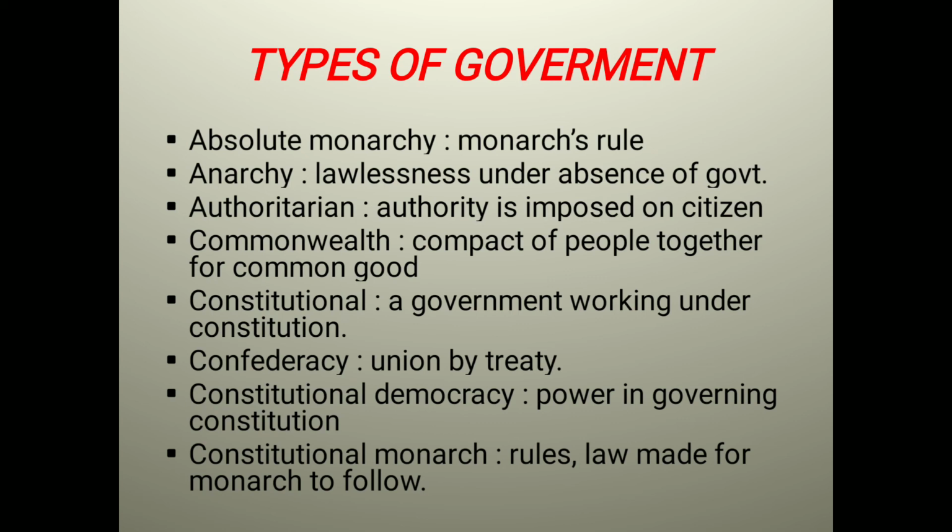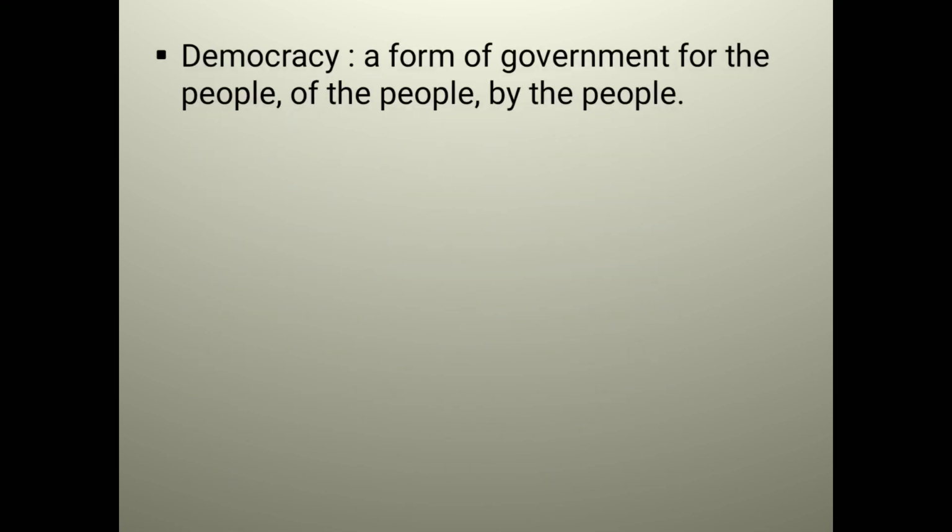Constitutional means a government working under constitution. Confederacy means unity by treaty. Constitutional democracy means power in governing constitution. Constitutional monarchy means rules of law made for a monarch to follow. So I have written about 15 types of government which you can learn.